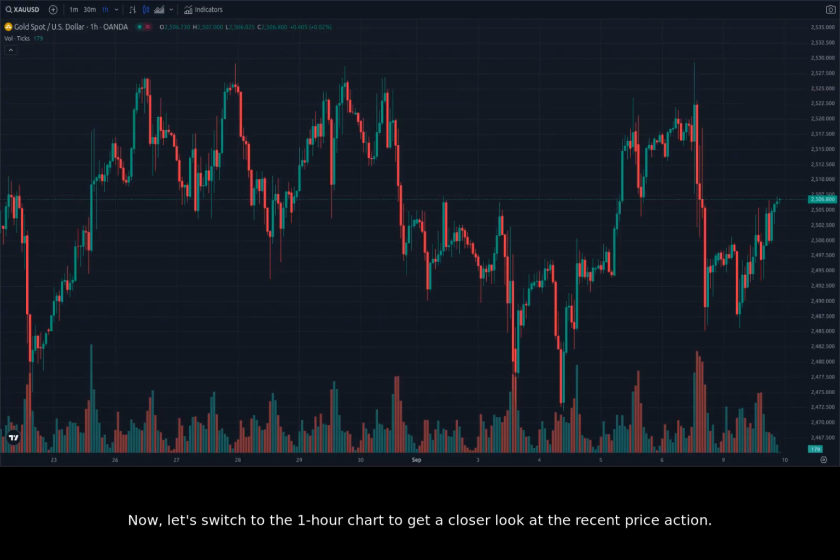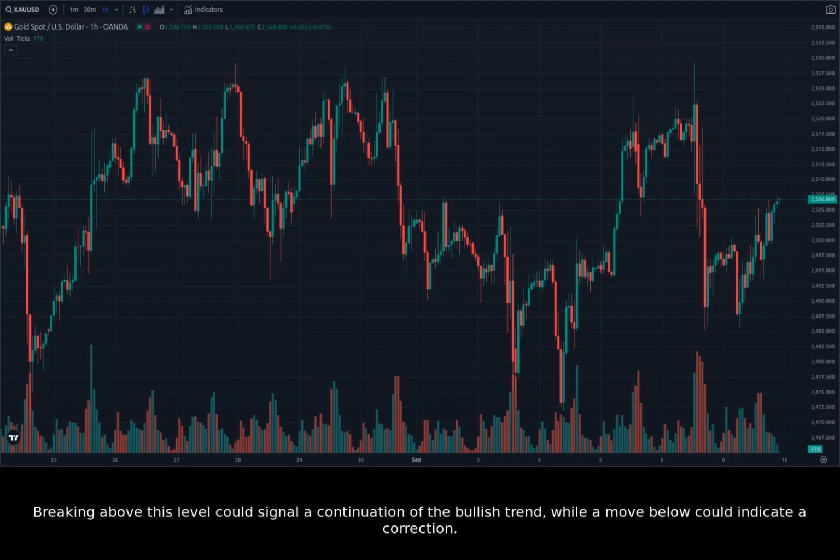Now, let's switch to the 1-hour chart to get a closer look at the recent price action. The 1-hour chart highlights a more volatile environment, showing a mix of bullish and bearish signals. Gold has been testing the $2,500 level, which is now acting as both support and resistance. Breaking above this level could signal a continuation of the bullish trend, while a move below could indicate a correction.